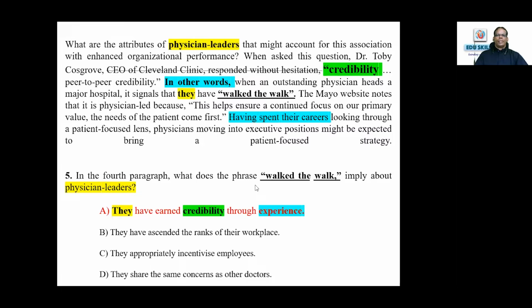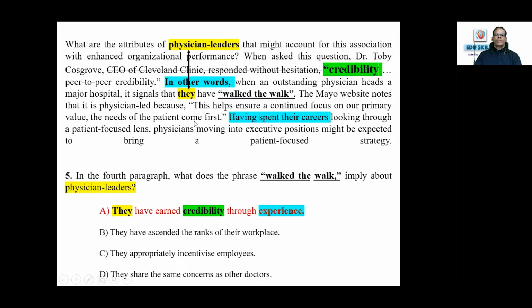Physician leaders here. So everything is given exactly as it normally is. There is no confusion. This is a topic sentence: what are the attributes of physician leaders that might account for this association with enhanced organizational performance? That's the question being asked, and the answer is a topic sentence, or the question and answer together are the topic sentence. So credibility is the key word in that particular topic sentence. So that is the answer.